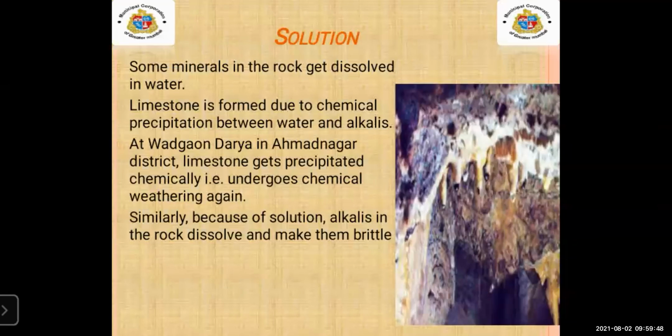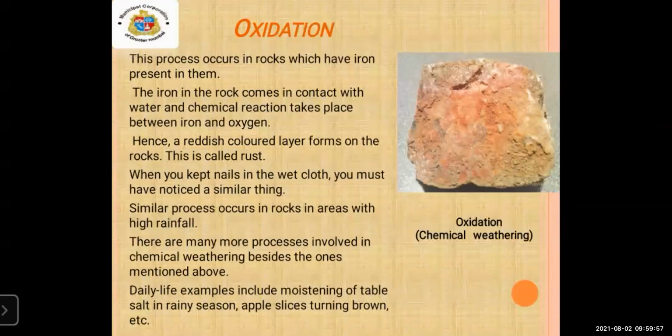This is the second way of chemical weathering to occur. Next is oxidization. Now, what is oxidization? With the image, we can easily understand what oxidization is. This process occurs in rock which has iron present in it. If there is iron in the rock, you can see the oxidization process.